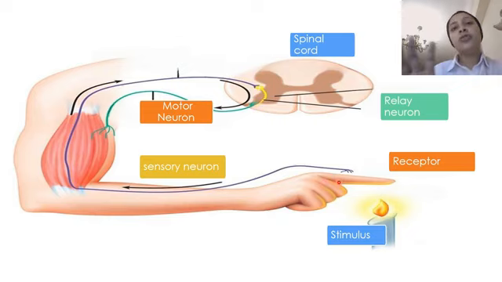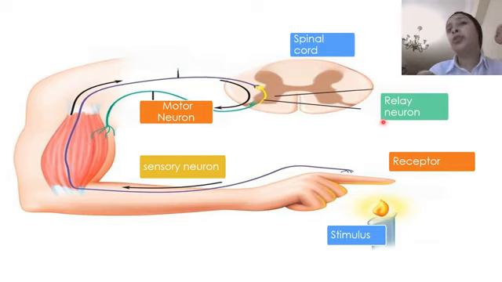So any sensory neuron must start with receptors found in the sensory organ and end with the spinal cord. This is the pathway of the sensory neuron, from receptors till the spinal cord. This is a motor neuron. Why do we call it a motor neuron? Motor means motion. Because it starts with the spinal cord and ends in our muscle, which is responsible for the motion.